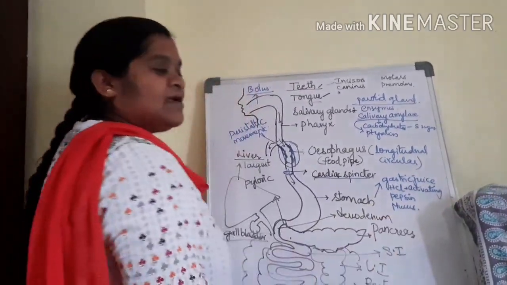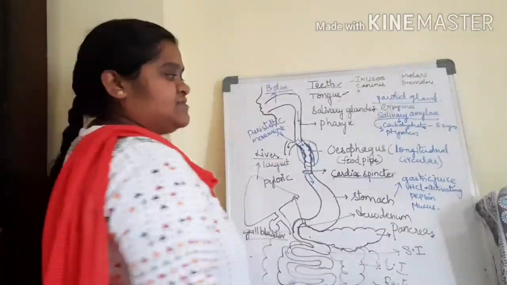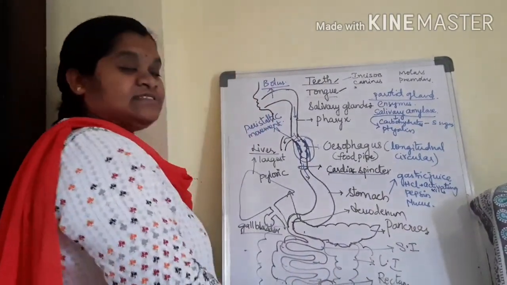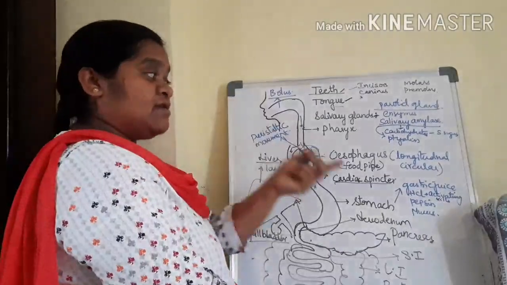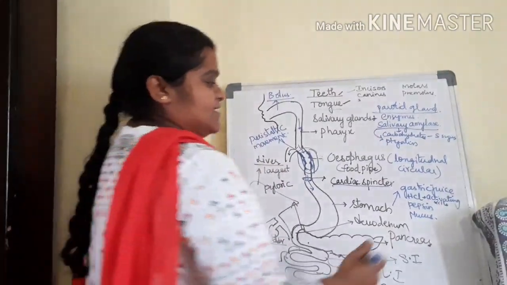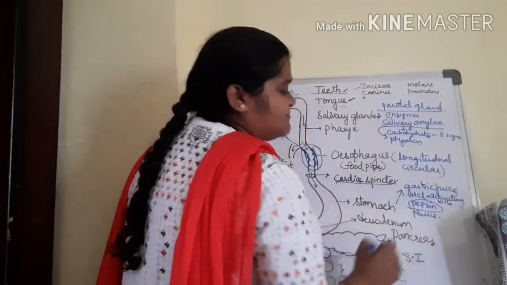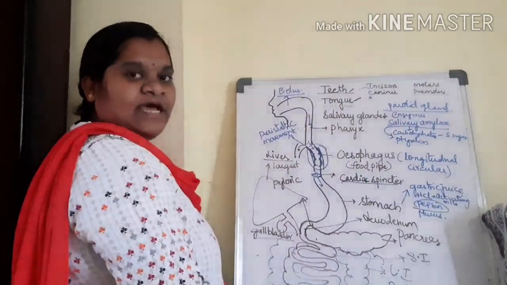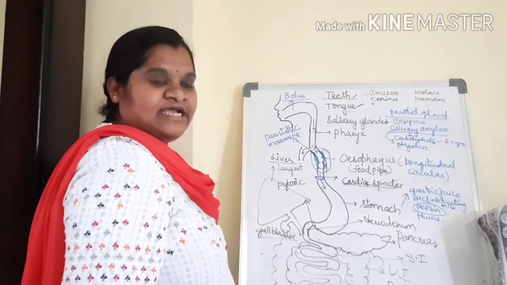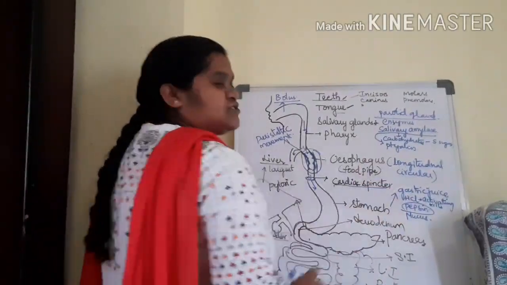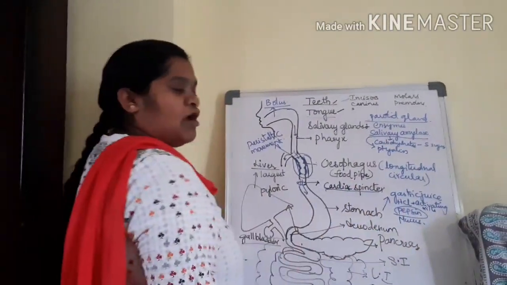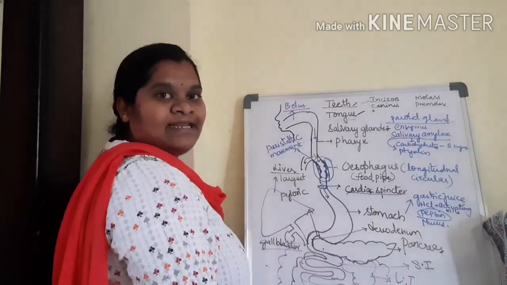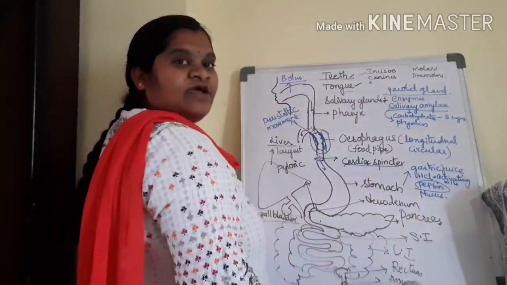HCl is useful for activating enzymes and also kills the harmful bacteria. So what is the role of pepsin then? Here in the mouth, carbohydrates will be digested. And what about proteins and fats? Here in the stomach, with the help of an enzyme called pepsin, the proteins are digested and converted into small peptides. That is the role of pepsin.